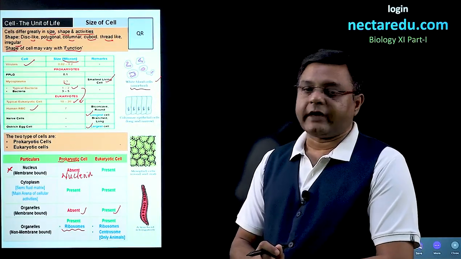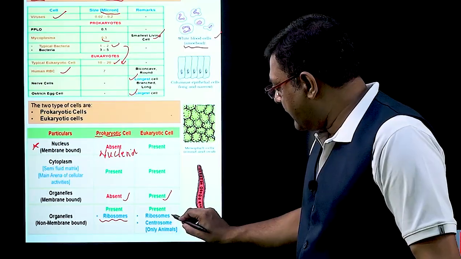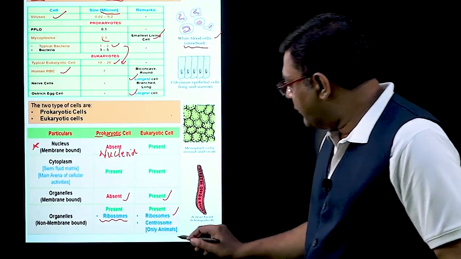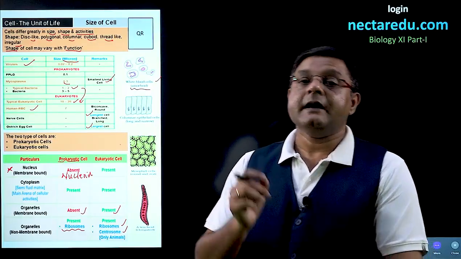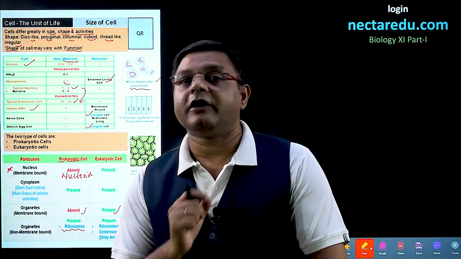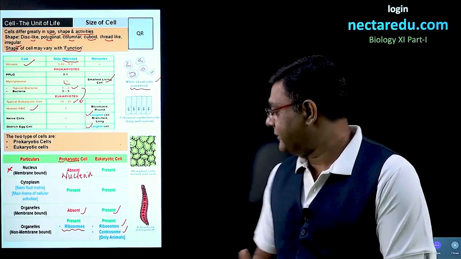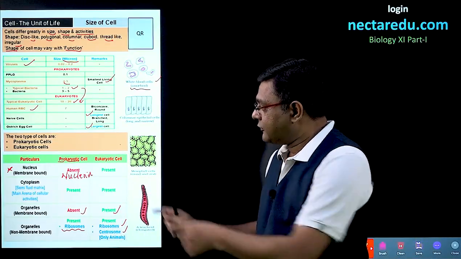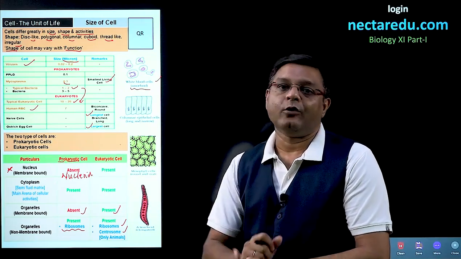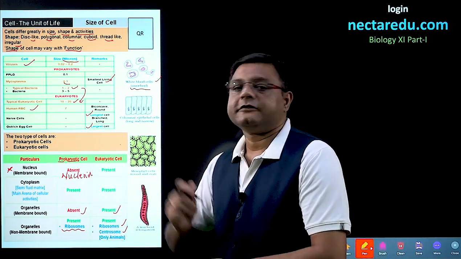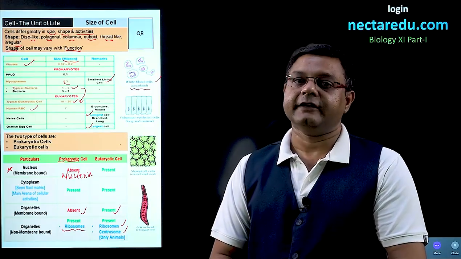In eukaryotic cells, ribosomes are present, but one more non-membranous organelle is present, called the centrosome. But the centrosome will not be present in plants, it will be present only in animals. So with this table, we can easily point out the bullet points of differences between prokaryotic cells and eukaryotic cells.